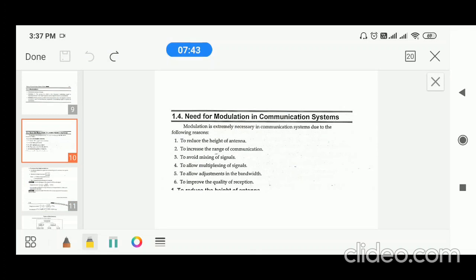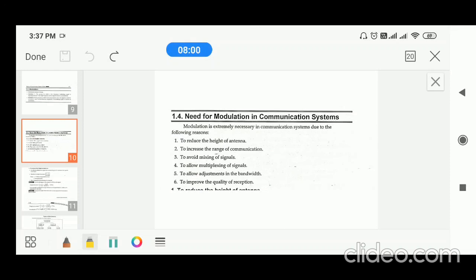Simply, modulation converts a low frequency signal into a high frequency signal. It also increases the range of communication. It also avoids mixing of signals. It also allows multiplexing.